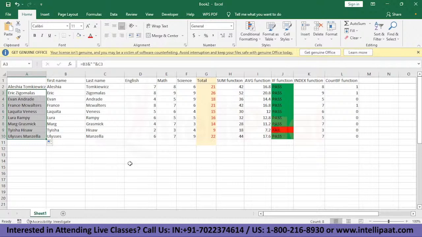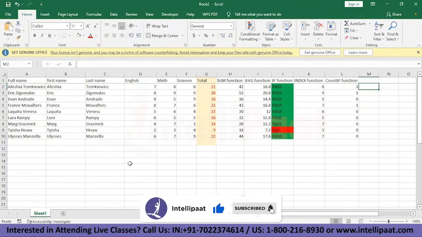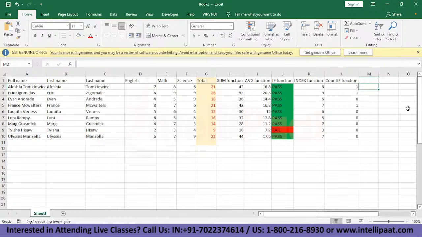Let's see what do we have next. Next up, we have adding checkboxes. Suppose you want to make a list, and you want certain items to be ticked off. So we have the option of adding checkboxes here. You just need to go to the developer option. Also, one more thing, the developer option might not be visible in some versions of Excel.